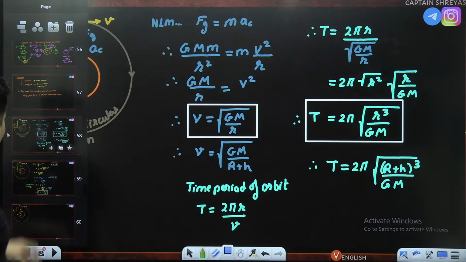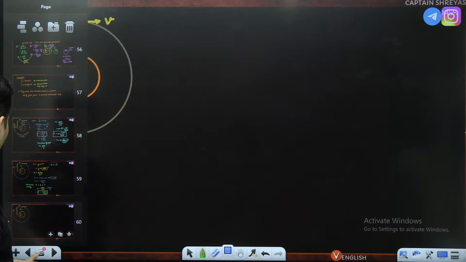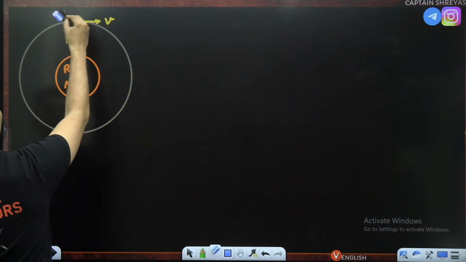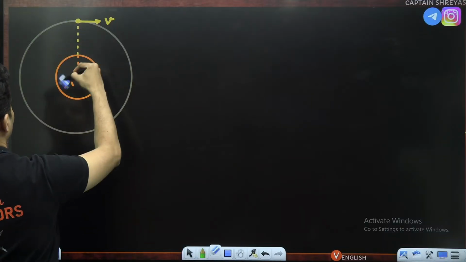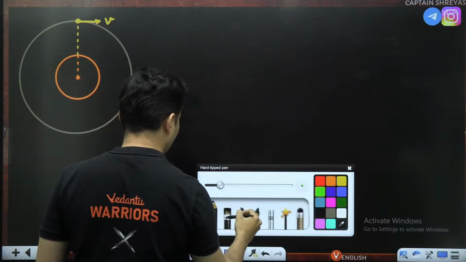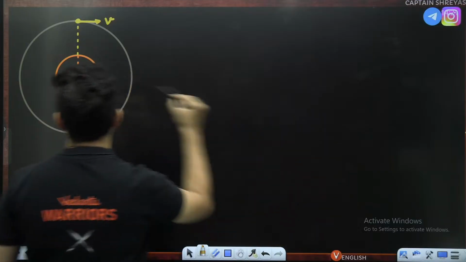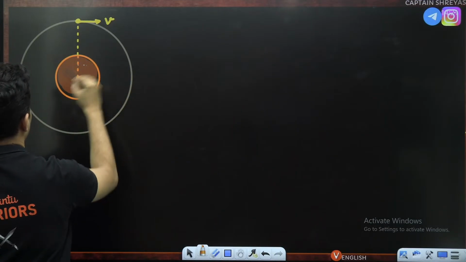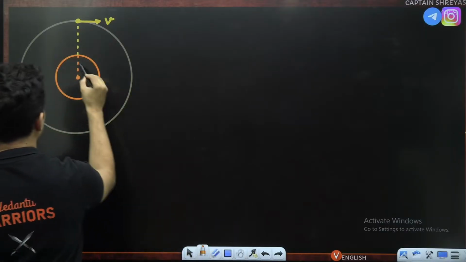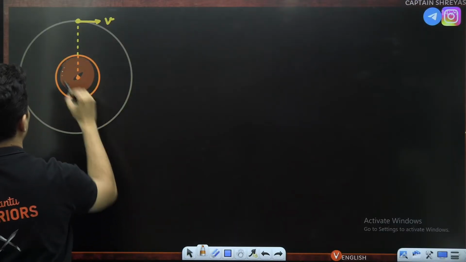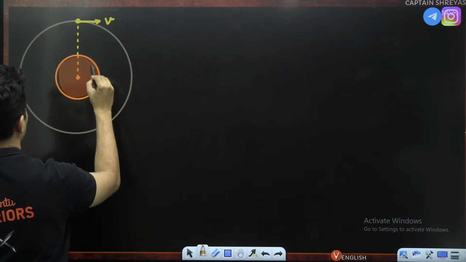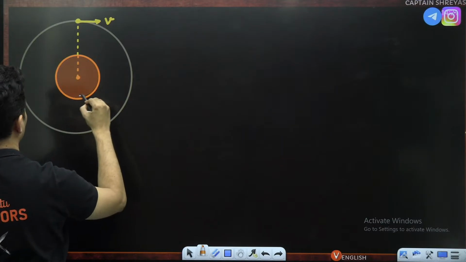Great. Now, you might be wondering, sir, what happens if by chance somebody does not throw this satellite with that speed which is required to go in that circular orbit? Then what happens? Let's have a look at that also.